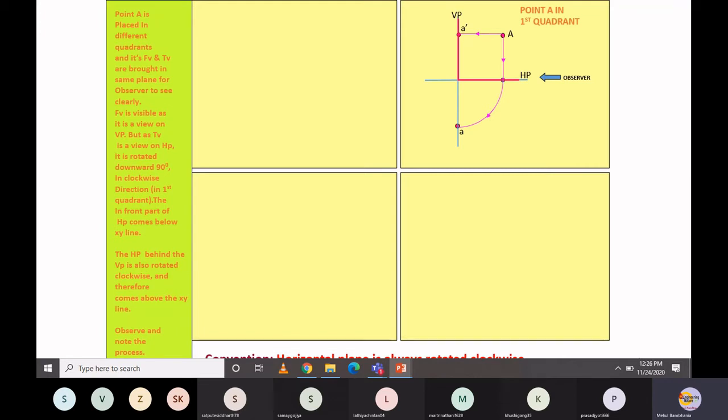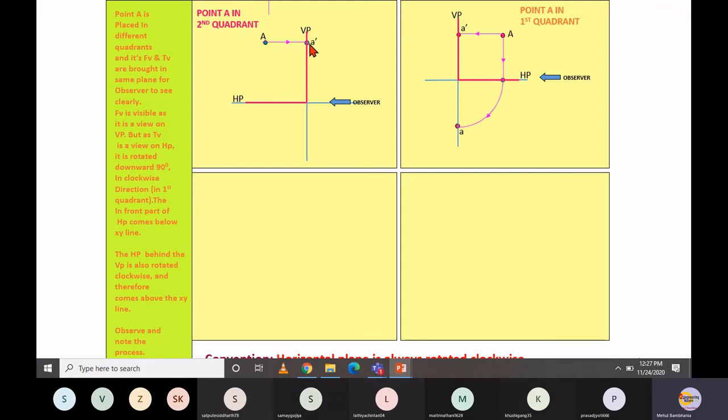Now, this is the concept for the first quadrant. What happens with the second quadrant? If it is a second quadrant, this is the vertical and horizontal plane, right? Now in the second quadrant, if you put one point A, and you try to find the front view projection and top view projection, then what happens? See, this is the front view projection. It will appear on the vertical plane. So there is no issue.